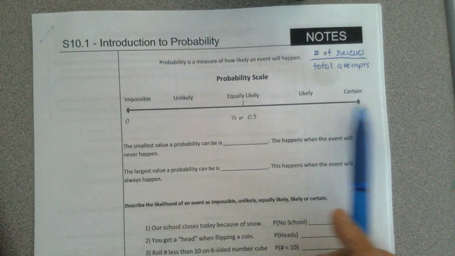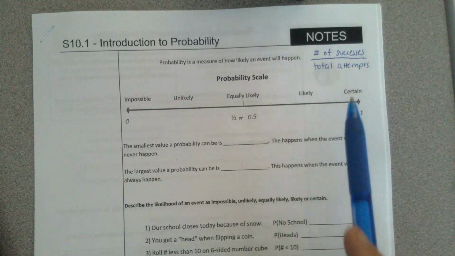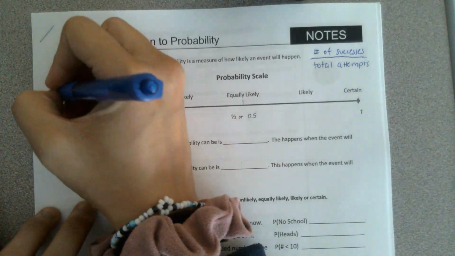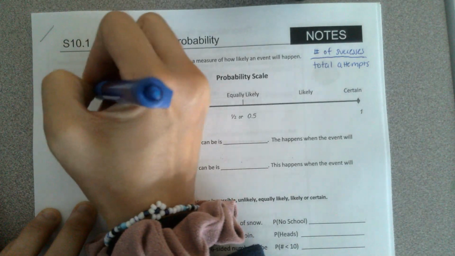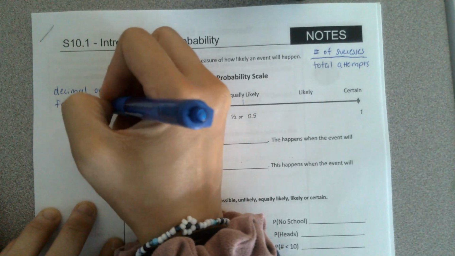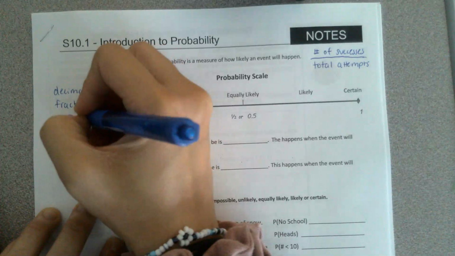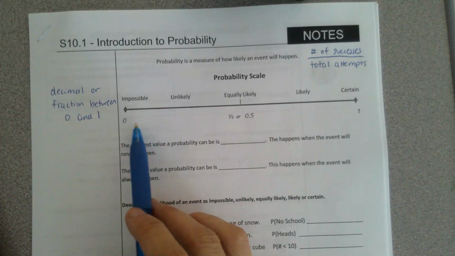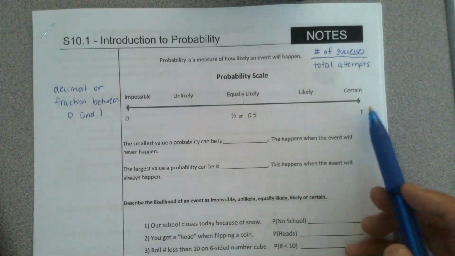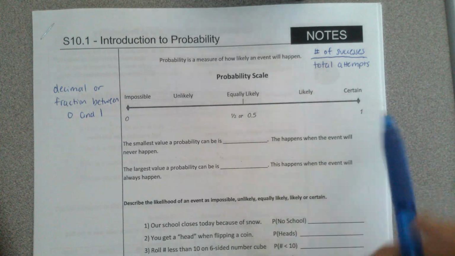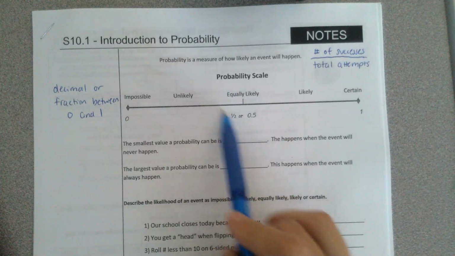Okay, so we have this probability scale, and it can go anywhere from 0 to 1. So it's a decimal or fraction between 0 and 1. If it's 0, it's impossible. Like, it's never going to happen. If it's 1, it's certain. It's like 100% going to happen. And then 50% or 1/2 is equally likely.